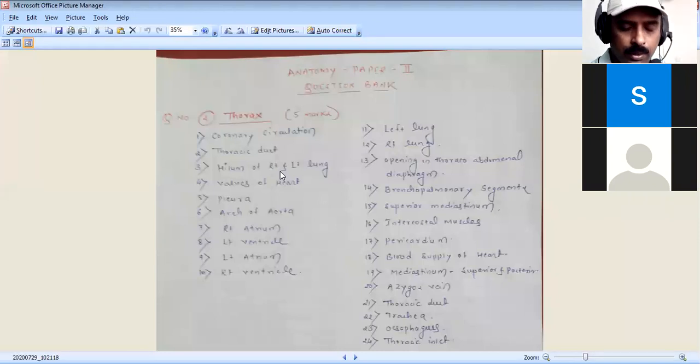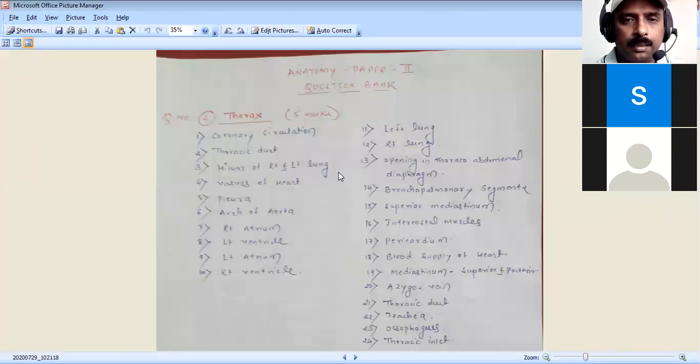The left lung has only one bronchus, known as the left principal bronchus. So you ought to know the left principal bronchus is the only one present, the pulmonary artery is there, and the superior and inferior pulmonary veins are there. So for the hilum of the right and left lung, you have to tell these structures as I have just mentioned. All these structures are surrounded by the pulmonary ligament, and they lie on the mediastinal surface of the lung.